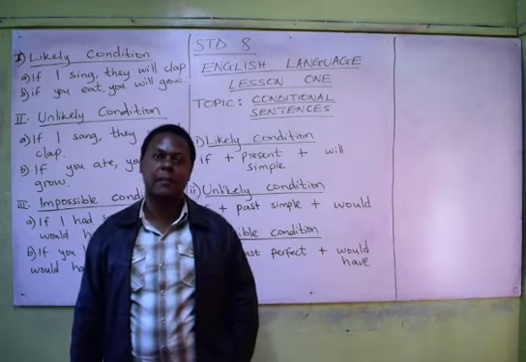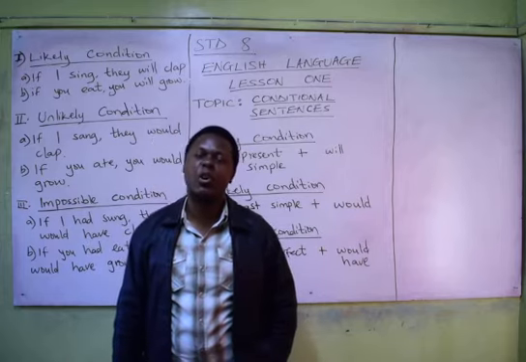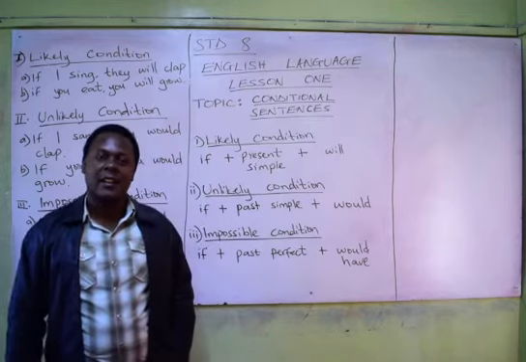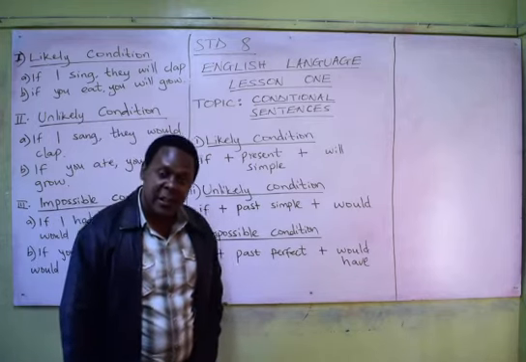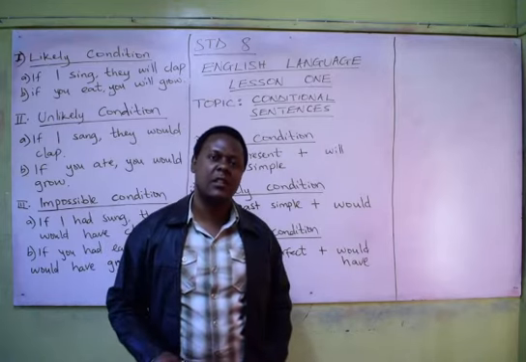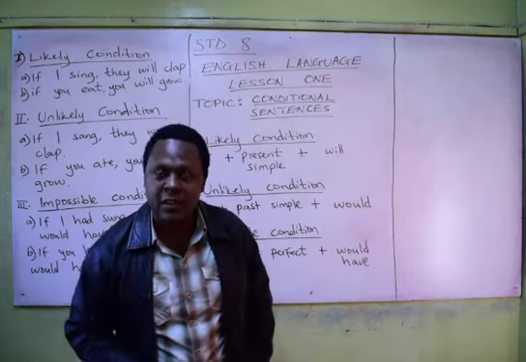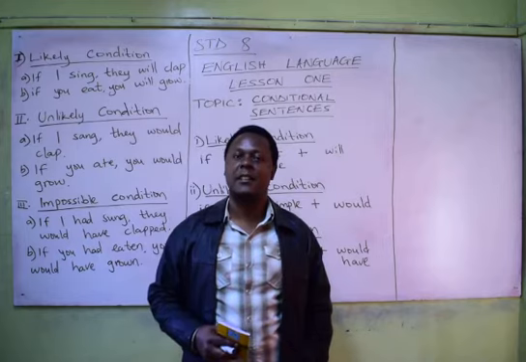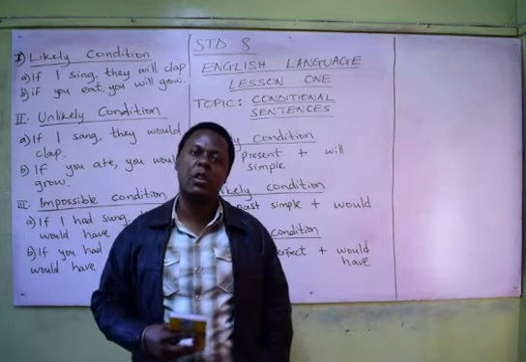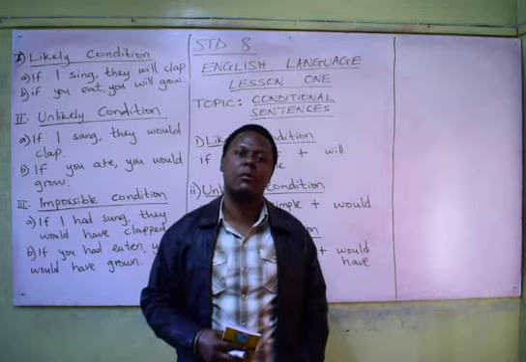Our topic is conditional sentences, as you can see on the board. Now, conditional sentences by definition are those sentences in which, for one thing to happen, something else must happen. They are sentences that rely on a condition for the outcome to be available.